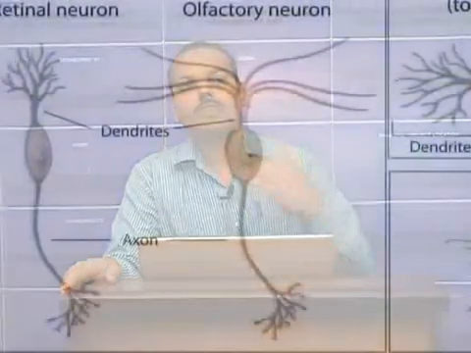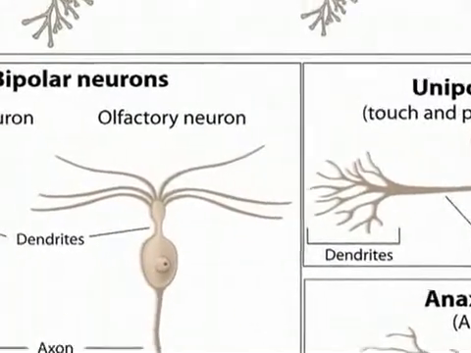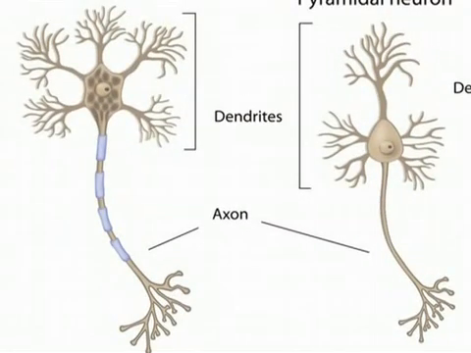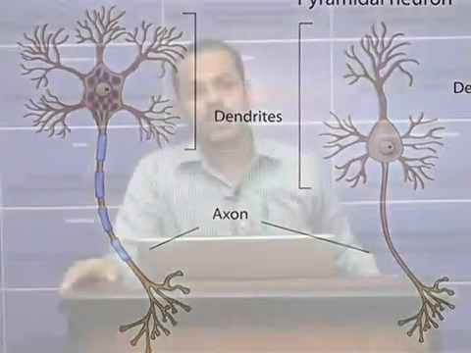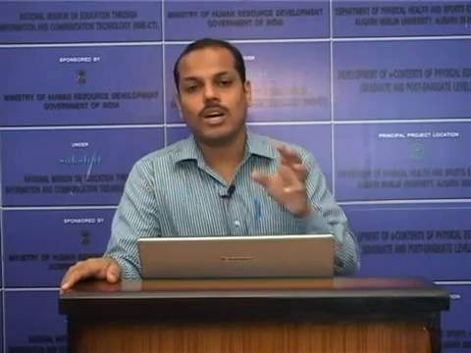Now, like we discussed about the nerves, there are different types of neurons available. That is mainly based on the location and direction in which the neuron conducts impulses. There are mainly 3 types of neurons. The first one is the sensory neuron. A sensory neuron carries impulses to the central nervous system. Then there are motor neurons. Motor neurons are the neurons which carry impulses away from the central nervous system.